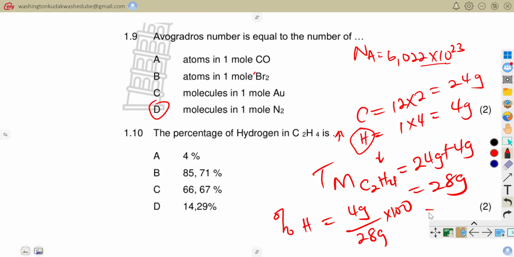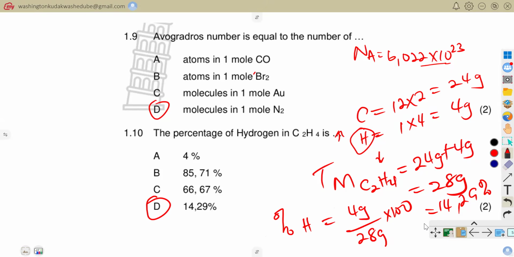And what is that value? If you say 4 divided by 28 times 100, you are going to get a value that is equal to 14.29% after rounding off. So our answer there is supposed to be D.